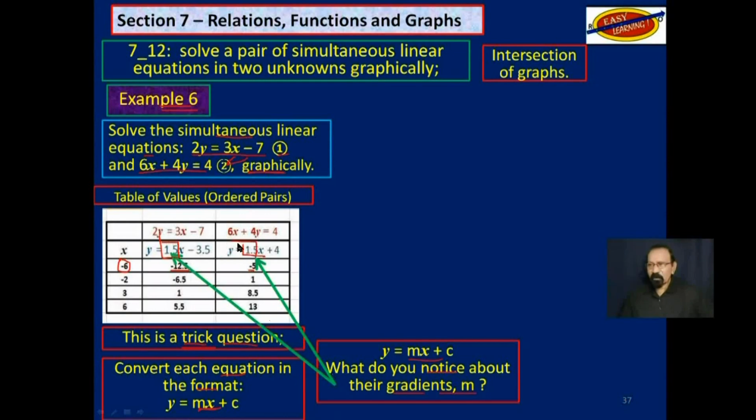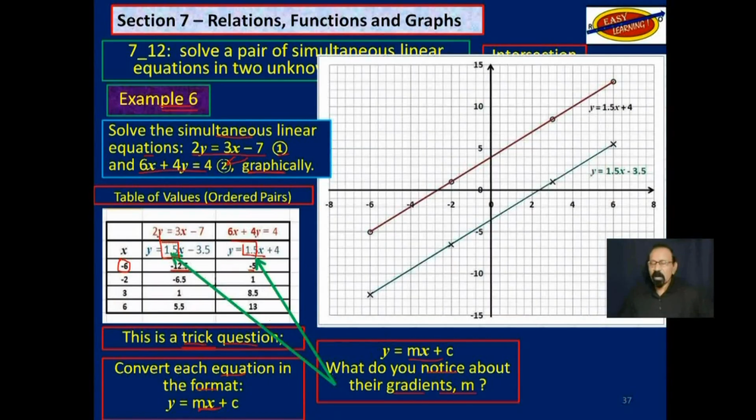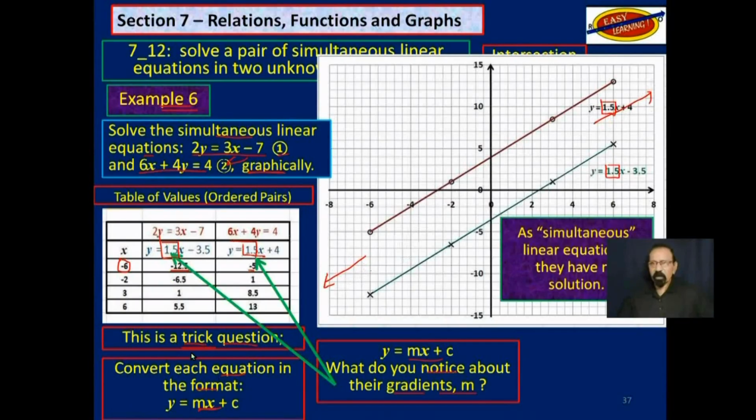So when the gradients of 2 straight lines are the same, then obviously those are parallel lines. They are never going to meet, no matter which direction you project them. If you project them down to the left here or up to the right there, they will never meet. Why? Because their gradients are the same. They are parallel lines. So as I said, that was a trick question.